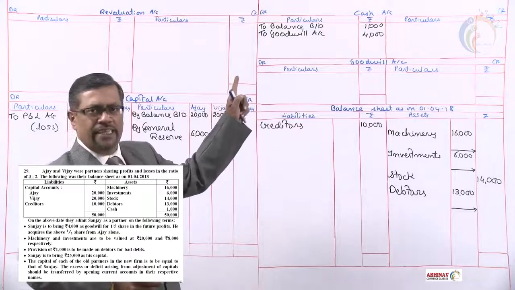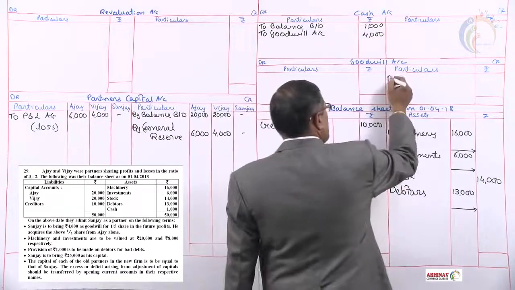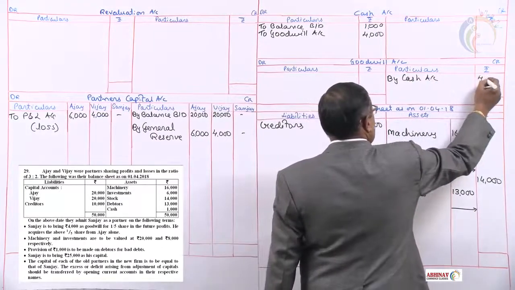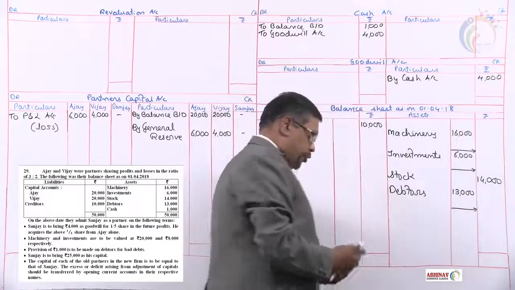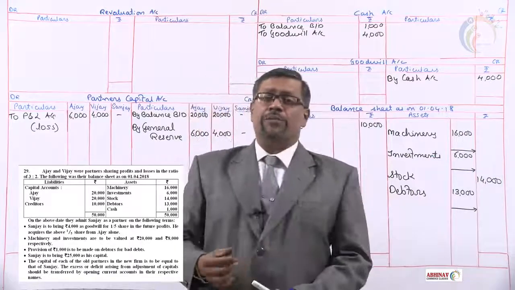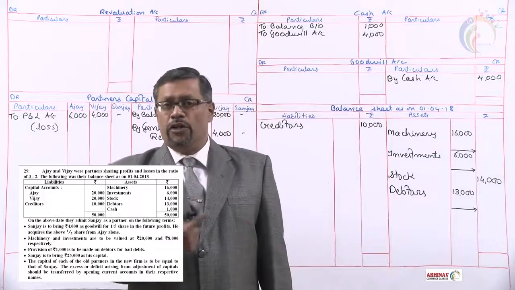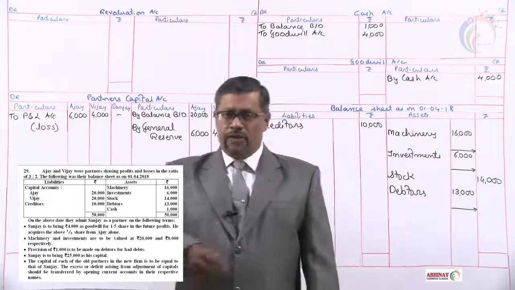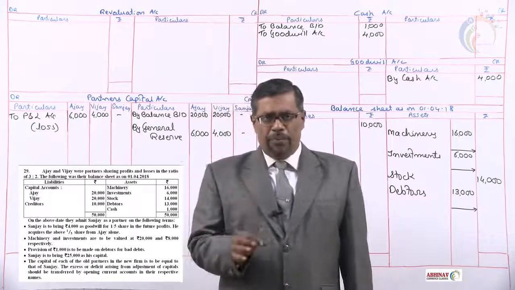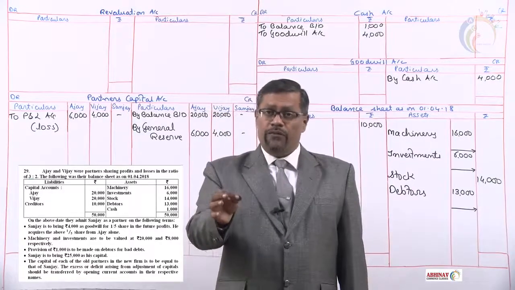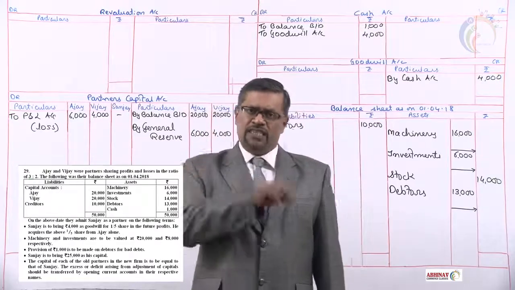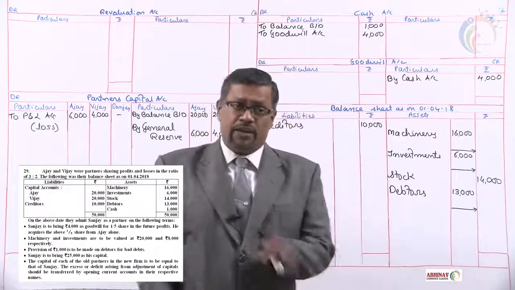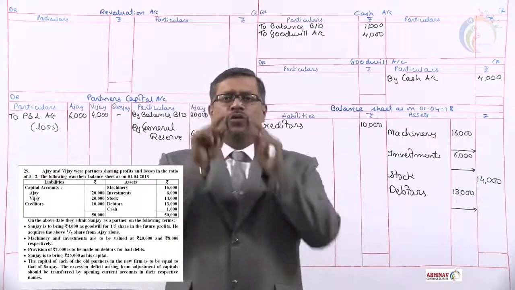Now we'll transfer that to goodwill account. Goodwill account on the credit by cash account, rupees 4,000. Usually we distribute this cash brought in by new partner for goodwill among the old partners in sacrifice ratio. And that is what in note number 3 we have seen already. Ajay is the only partner who has sacrificed 1/5 share to Sanjay. What is Sanjay's full share is sacrificed only by Ajay. So what goodwill is brought in by Sanjay cannot be shared by Vijay, will be shared only by Ajay.